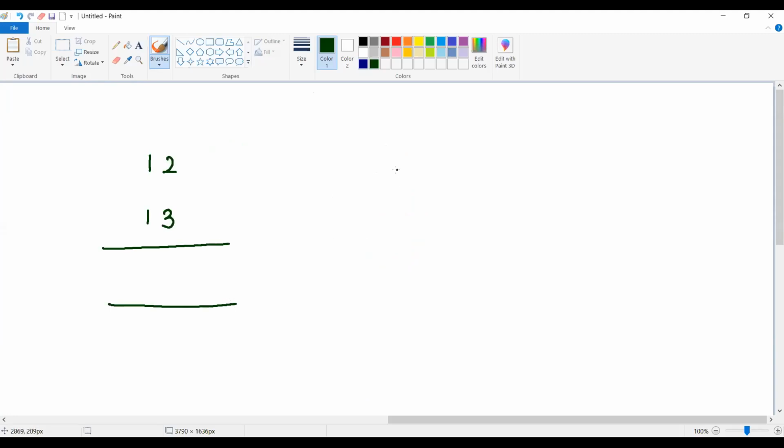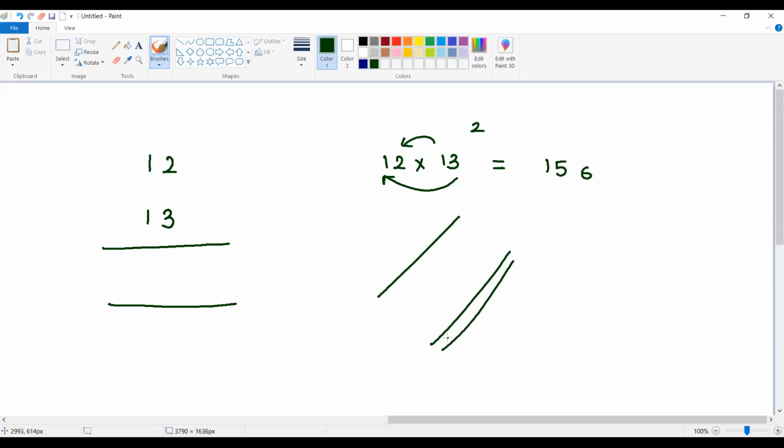There are two ways. One is you can just do 12 into 13 mathematically, as we study in school. 13 into 2 is going to be 26. 13 into 1 is 13. 13 plus 2 is 15. This is one way. Or otherwise, 12 I can represent as 1 and 2, and 13 as 1 and 3. To get the result, you can look at it like this. This is a single digit, so here we are getting 5, and the number of intersections is 6. Answer is 156.